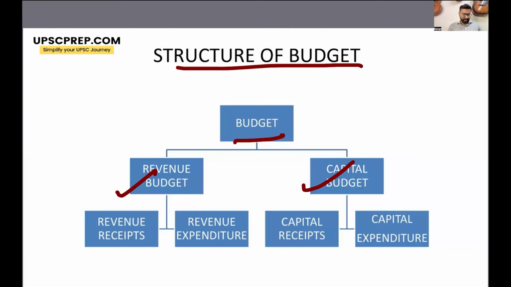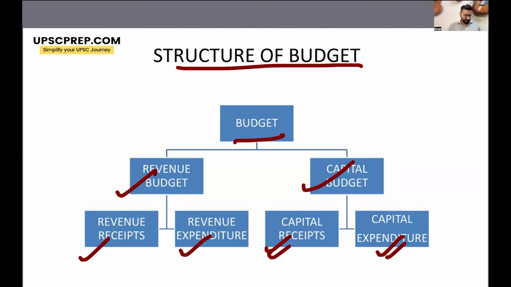Your revenue receipts will be your tax receipts and non-tax receipts. Your revenue expenditure is the recurring expenditure of the government. So expenditure on defense or public administration, salaries of government employees, all that is revenue expenditure. Then capital receipts are generally the borrowings of the government and the receipts the government gets by disinvestment, right? Selling of public sector undertakings, like selling off Air India, all that is capital receipts. And capital expenditure is again expenditure on infrastructure, right? These are one-time expenditures of the government.